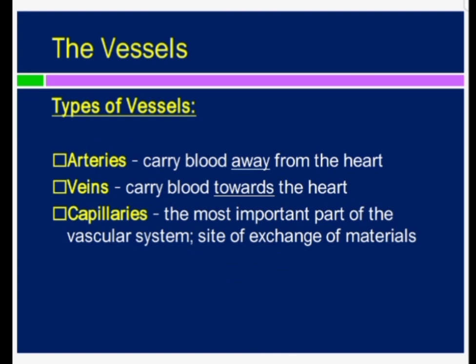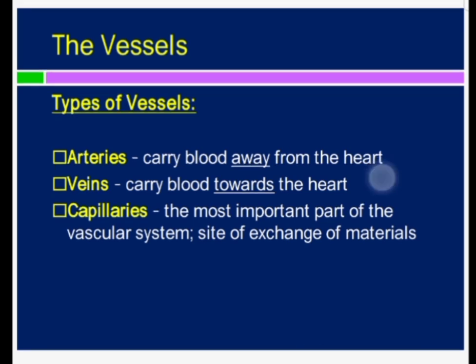If we talk about the types of vessels, the arteries carry the blood away from the heart, and veins carry the blood towards the heart. In between the arterial and venous sides of circulation there is a capillary network, and the most important part of the vascular system is the capillary network. This is the site of exchange of materials.